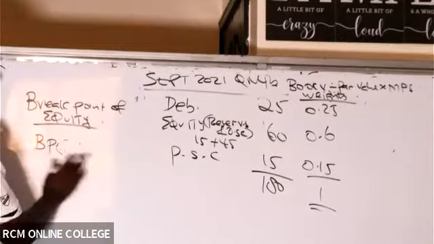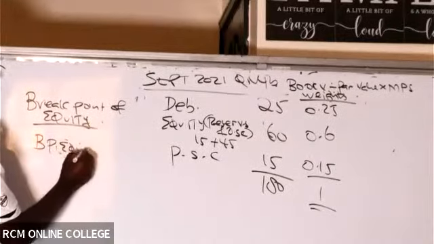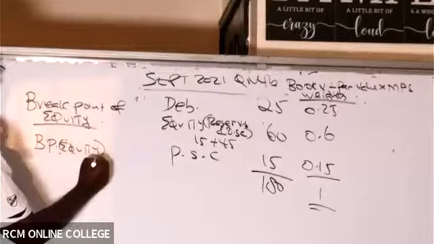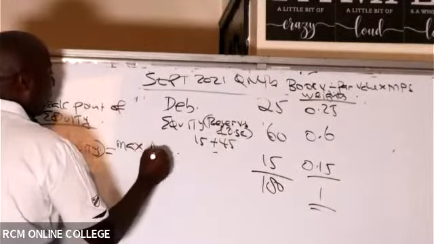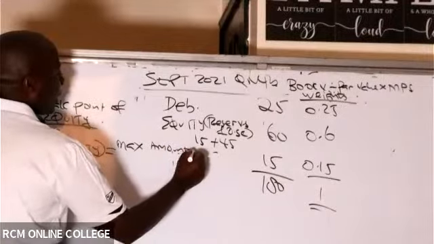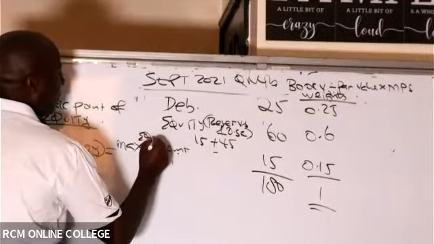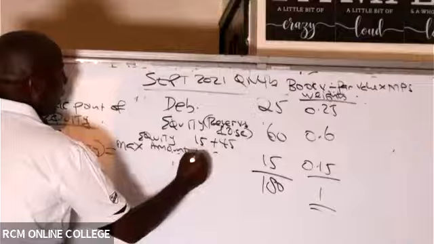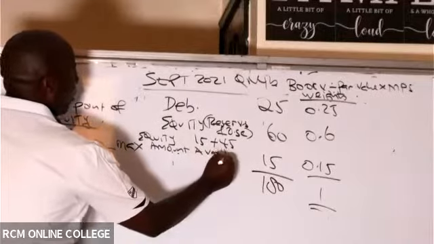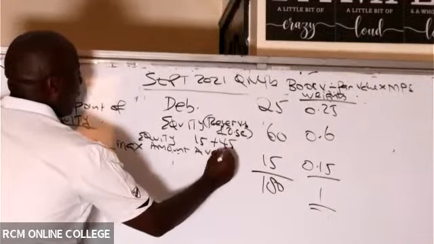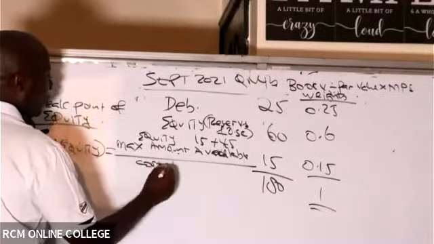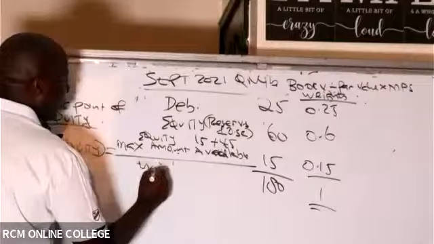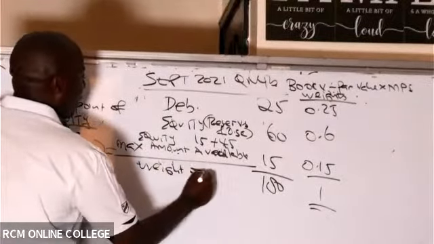So first of all, read the formula: breakpoint equity is the maximum equity amount available, all over the weight of equity.